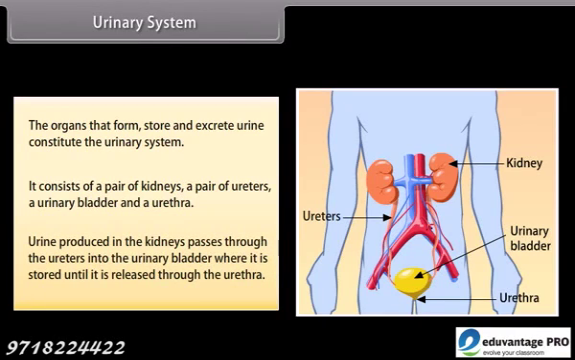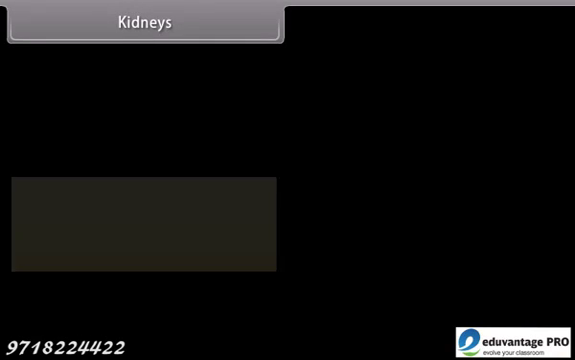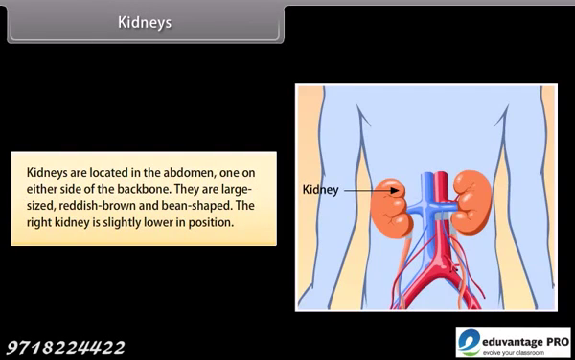Urine produced in the kidneys passes through the ureters into the urinary bladder, where it is stored until it is released through the urethra. Kidneys. Kidneys are located in the abdomen, one on either side of the backbone. They are large-sized, reddish-brown, and bean-shaped.